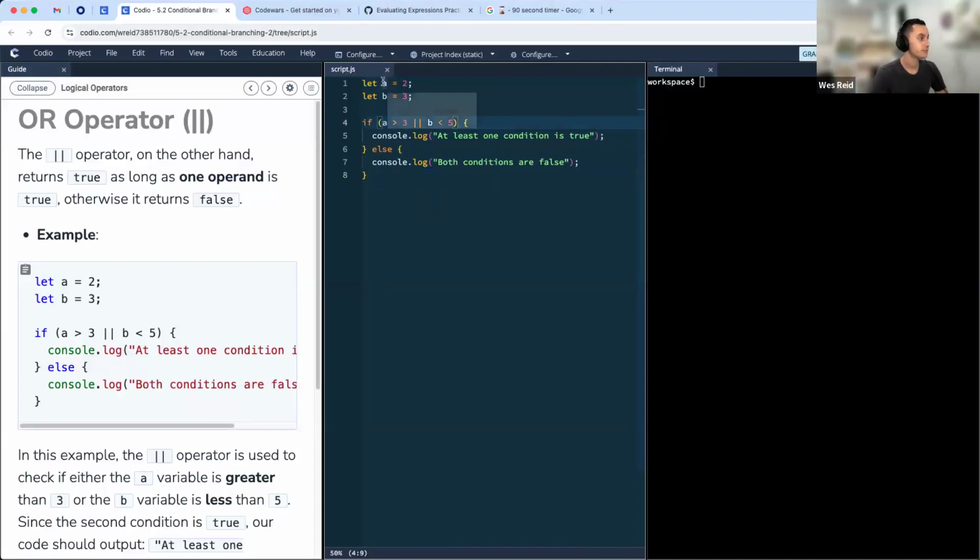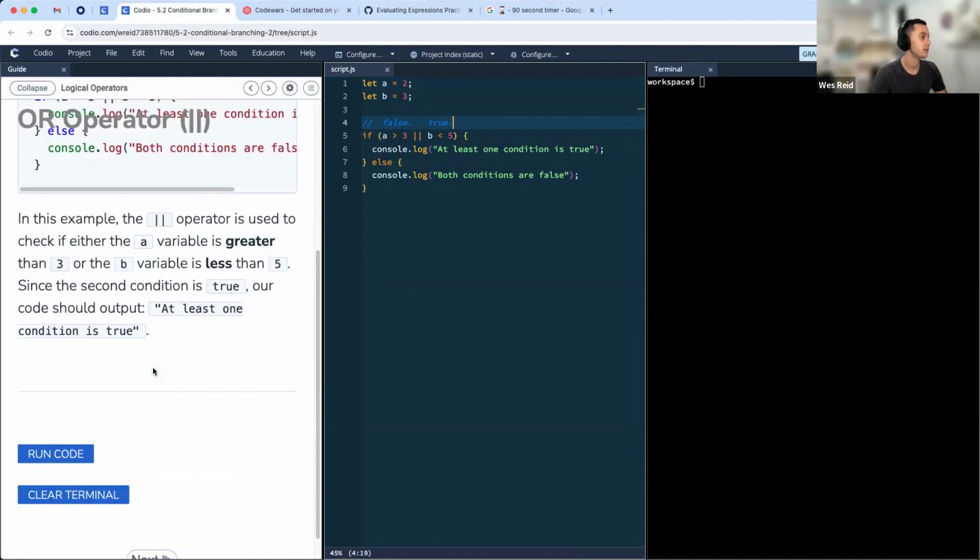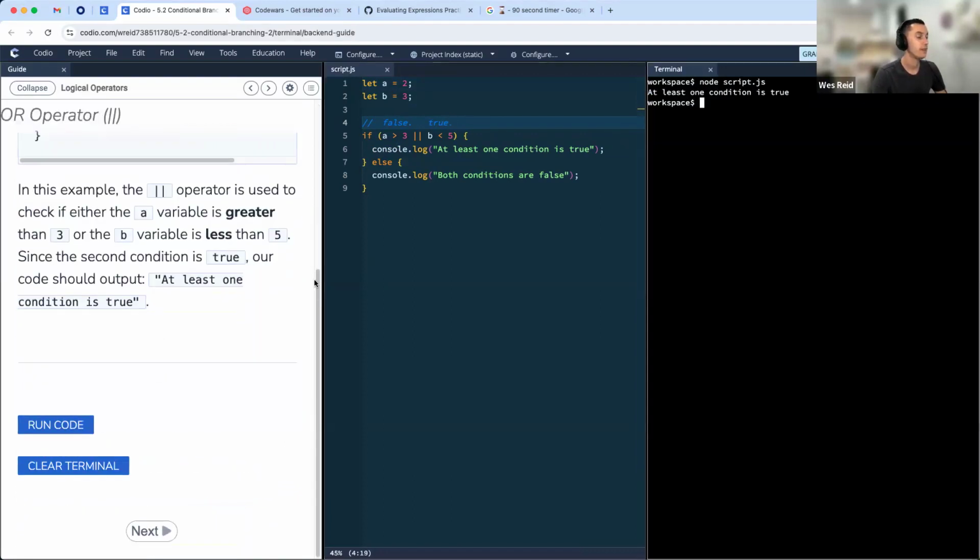So here, we have two variables, a and b. A is greater than 3. In this case, that is false, right? Because a is 2. So in our example right here, this first part is false. But is b less than 5? Yes, that's true, right? 3 is indeed less than 5. And in this case, at least one condition is true.